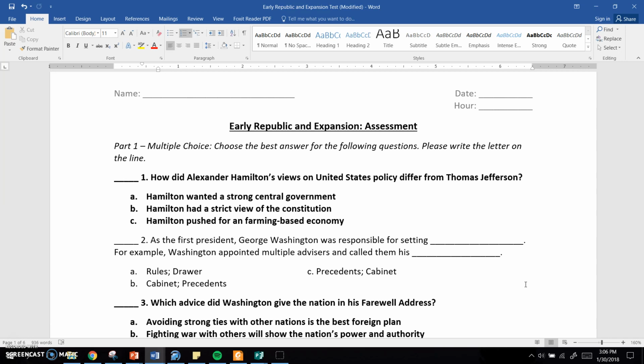Number 2. As the first president, George Washington was responsible for setting blank. For example, Washington appointed multiple advisors and called them his blank. A. Rules, then drawer. B. Cabinet and precedents. Or C. Precedents and cabinet. Don't get precedents and presidents mixed up. This is precedents, not a person, a thing.